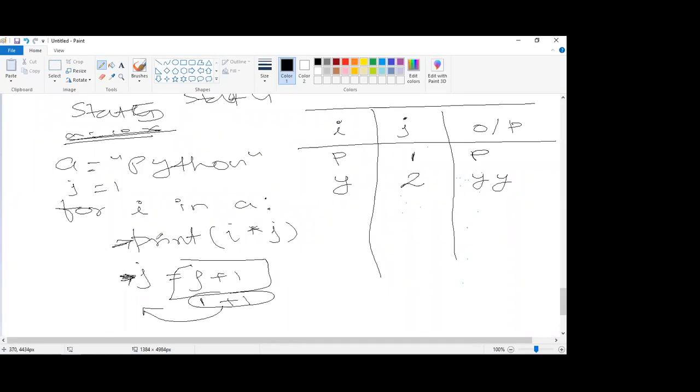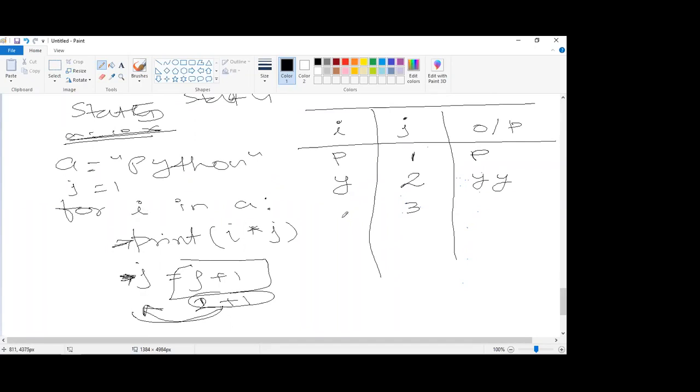Once this is executed, it will come to this line. J, as of now, is what? 2 and plus 1, 3. So the new value of J has been allocated to J. The new value 3 has been allocated to J. So before coming to this loop, J has become what? 3, isn't it? Now come back to this loop, because after this J statement you don't have anything to execute. It will come back to this loop. I will become what? Y is already taken.